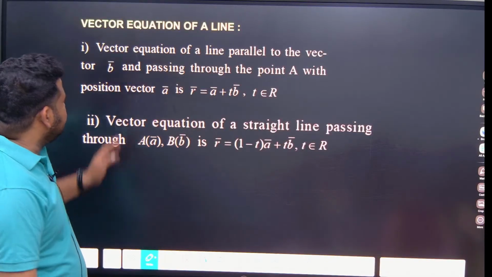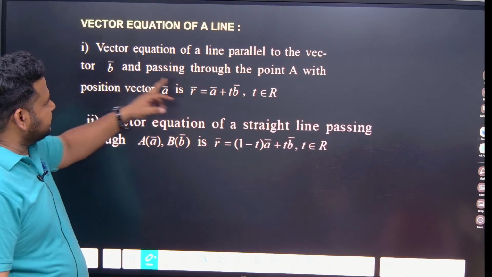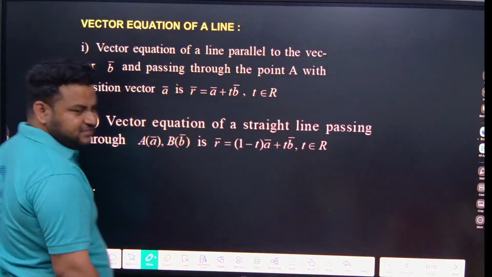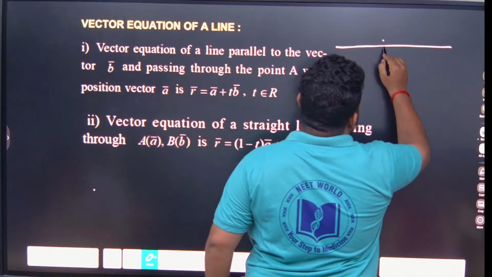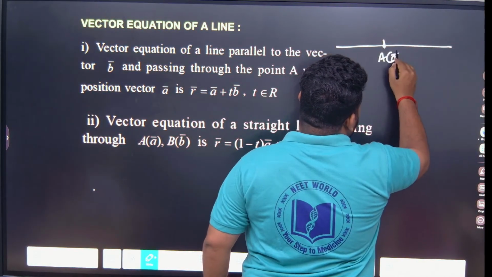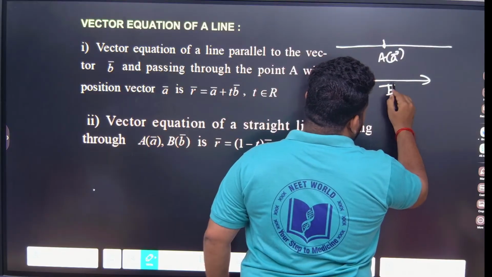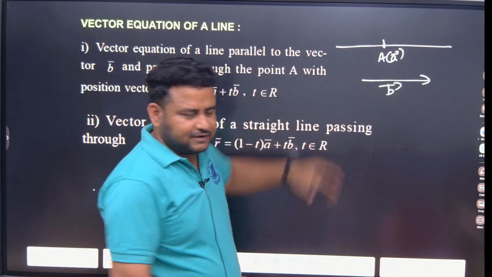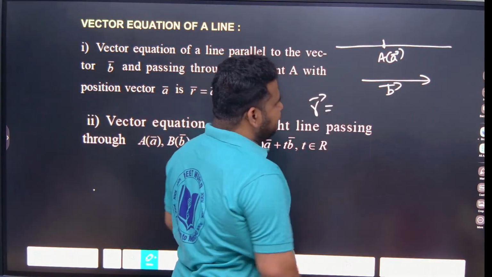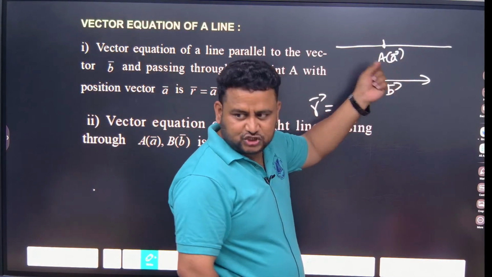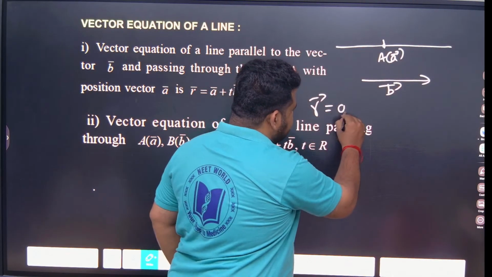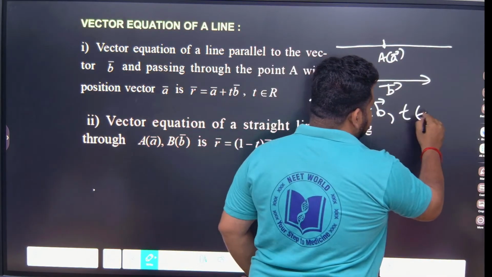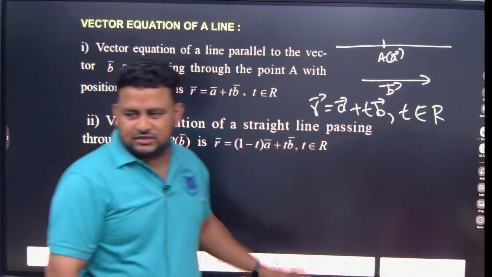What does it mean? The vector equation of a line parallel to the vector B and passing through the point A with position vector A. How do we represent it? Suppose this is a line passing through the position vector A and parallel to another vector B. The vector equation of the line is represented by another vector R, which is equal to vector A as it is, plus t times vector B. This t is some real number, some constant. So this is the vector equation of a line.